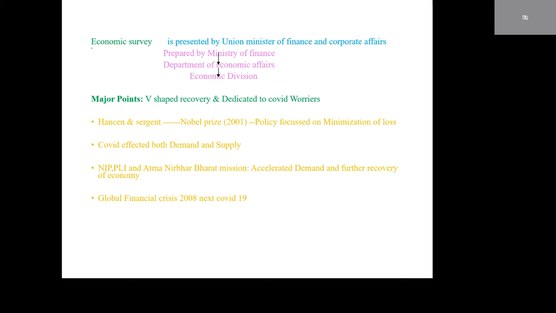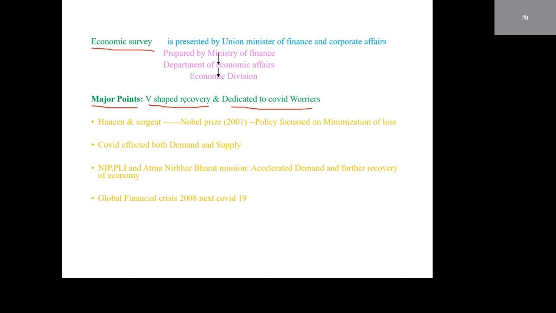The first Economic Survey was released in 1950, along with the budget. Up to 1964 it was released along with the budget. After 1964 it is delinked from the budget and usually released one day before the budget. In this Economic Survey, major points included are V-shaped recovery and dedication to COVID warriors.